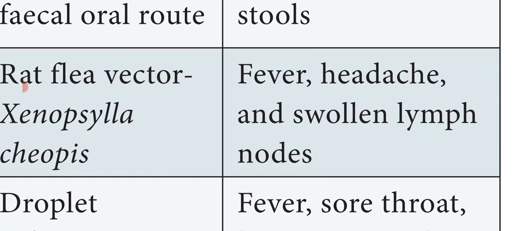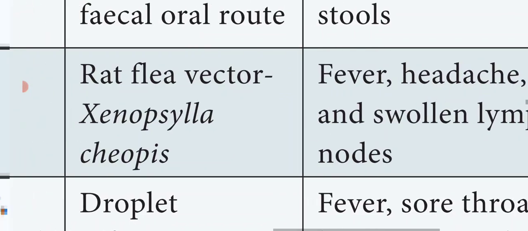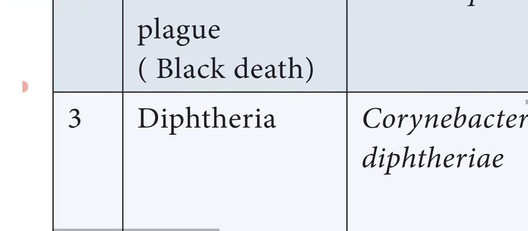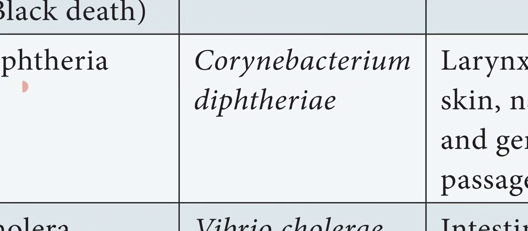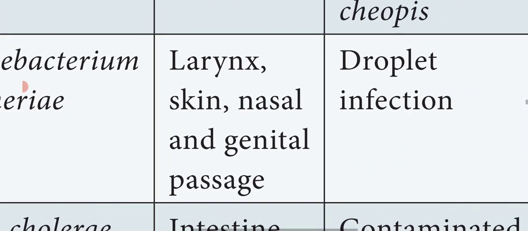The lymph nodes get swollen. So these are the symptoms of the bubonic plague. Next disease is diphtheria. So the name of the disease is diphtheria, and the causative agent is Corynebacterium diphtheriae, and it mainly affects the larynx, skin, nasal, that is nose, and genital passage.